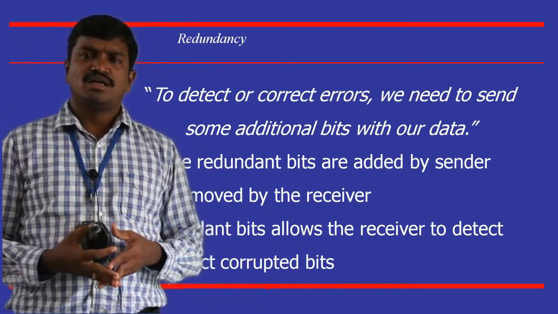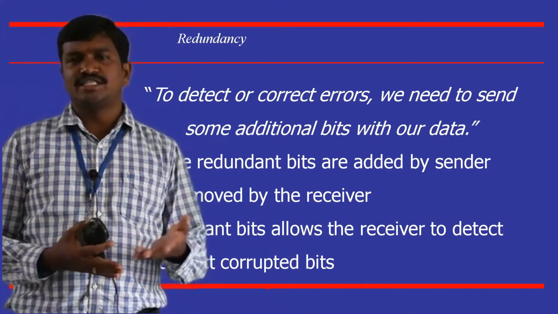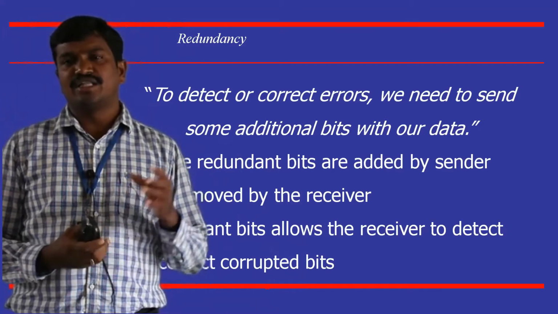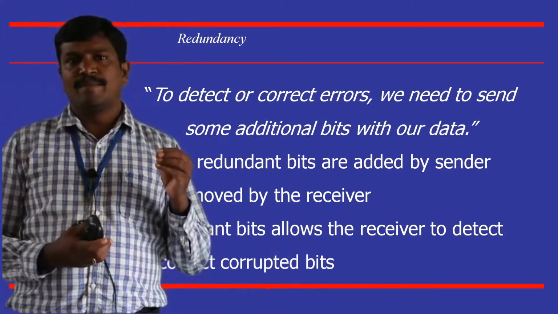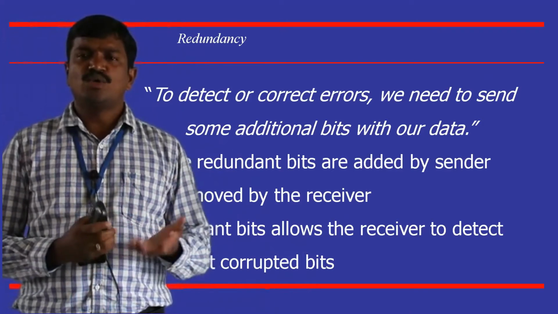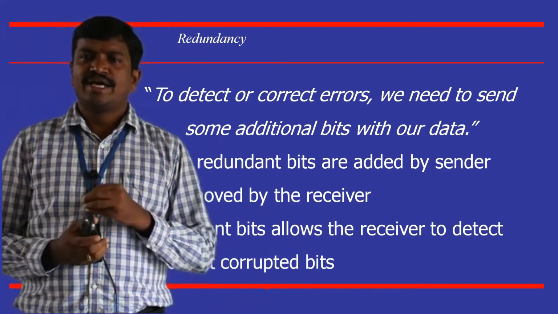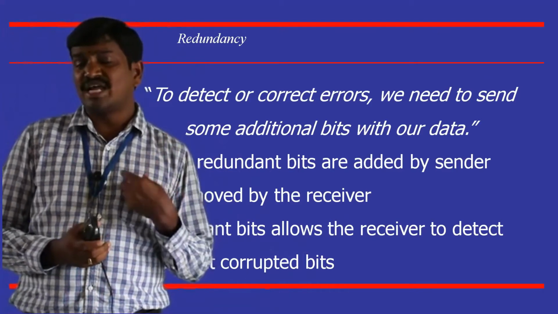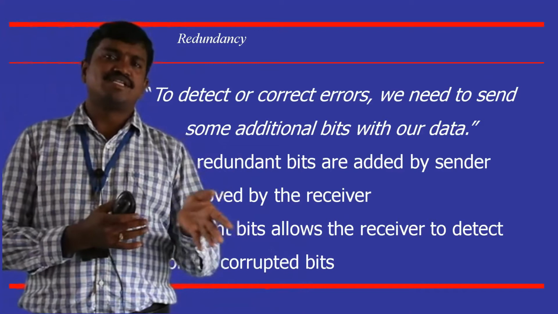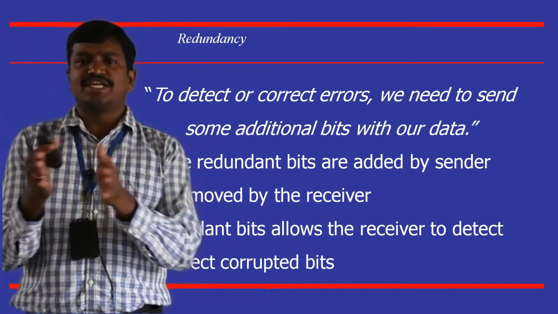Now, in order to understand the receiver: if there is an error in the data, or multiple errors in the data, how is the receiver going to recognize that the received data is wrong, because it does not have the original? When we send the data, it traverses the network and reaches the destination.